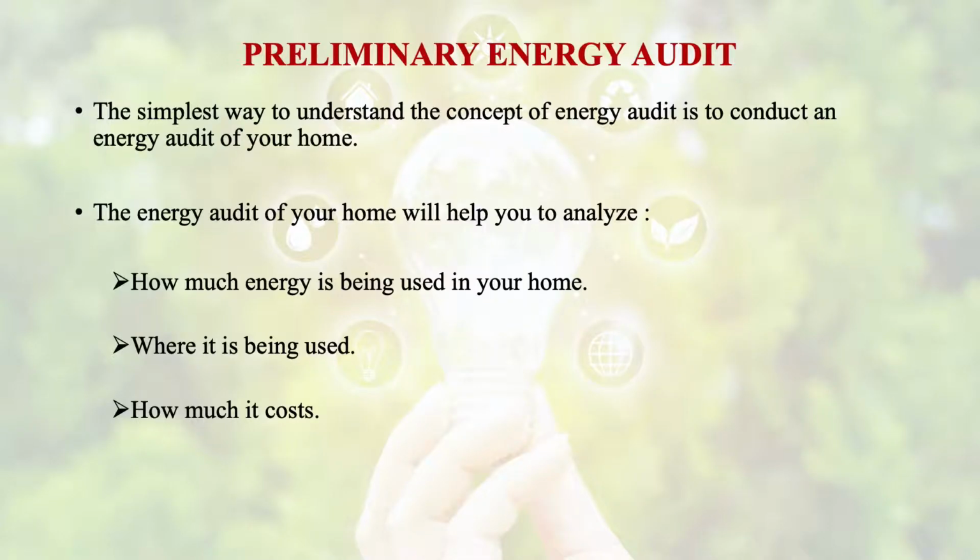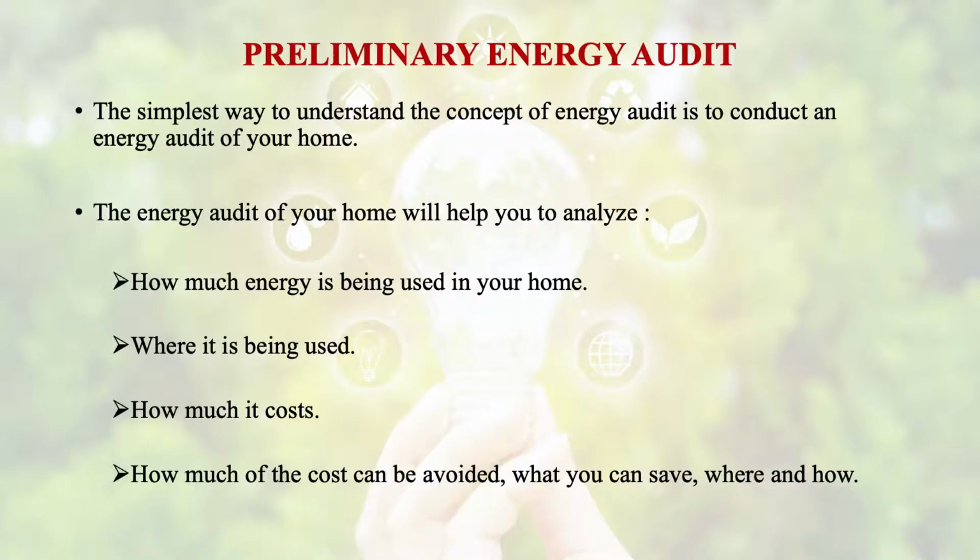Then comes how much it costs. You make a list that per day, the air conditioner is consuming this much electrical energy, and what is its cost, and then you match it with the electricity bill that is coming. Then when you go for how much it costs, you will also see how much of the cost can be avoided.